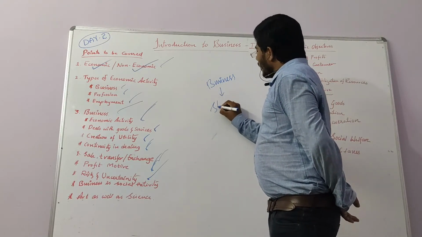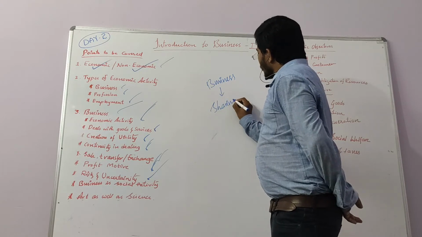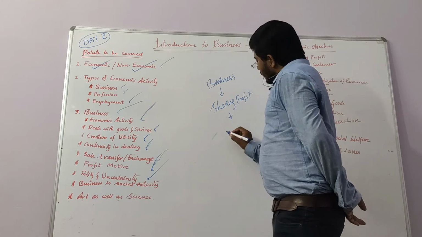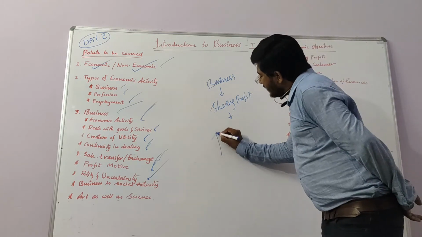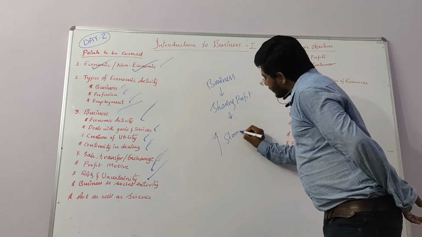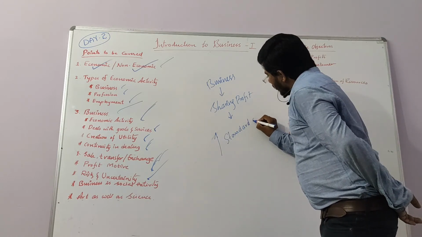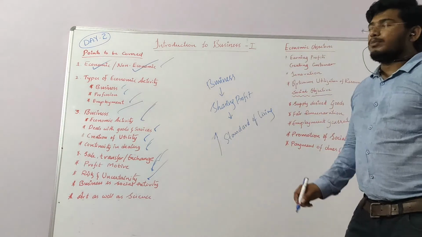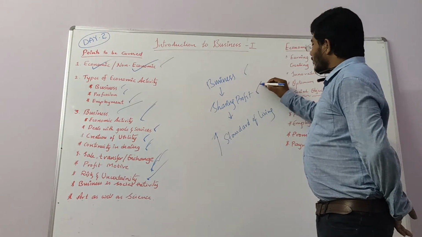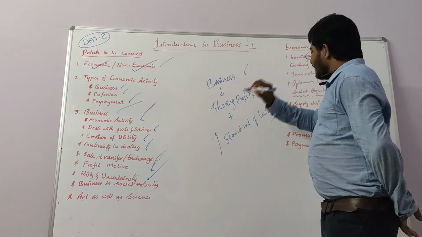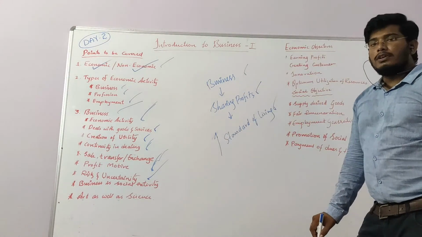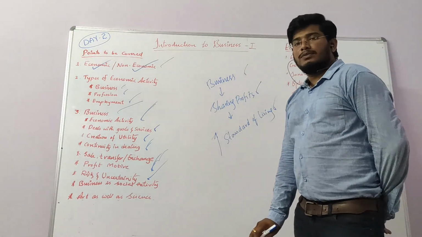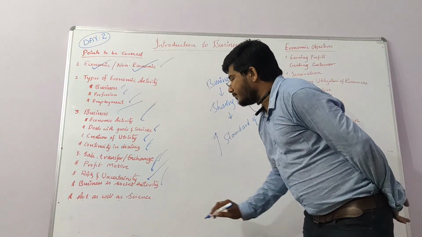People are sharing profits, and with these profits, by making money, people are raising their standard of living. So business is a social activity, and the topic is over.